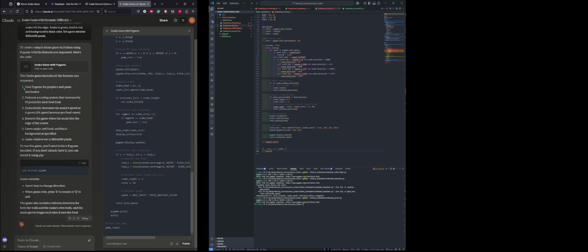And there is some nice description. The game uses Pygame graphics and game mechanics, and features a scoring system that increases by 10 points for each food. Yeah, it's a 5% speed increase. So now it has a different speed increase algorithm than Grok. Yes, the game ends when the snake hits the edge of the screen. And it meets all the requirements I mentioned in the prompt. Arrow keys for movement, and I also said press R to restart and Q to quit.